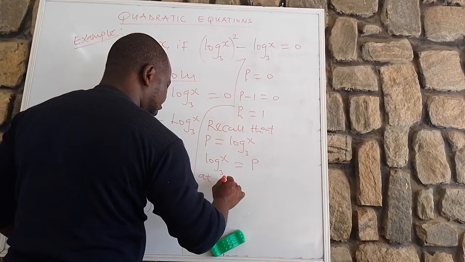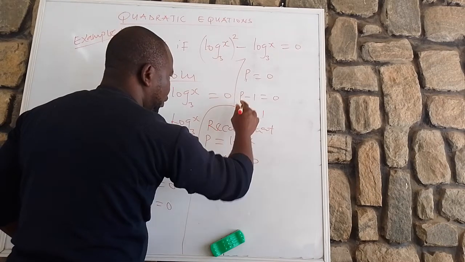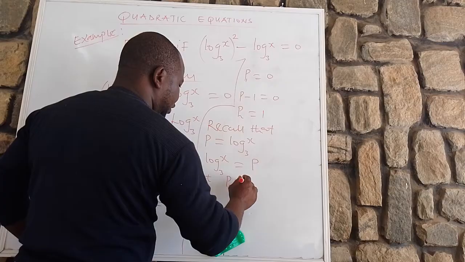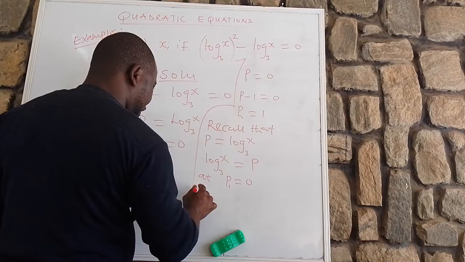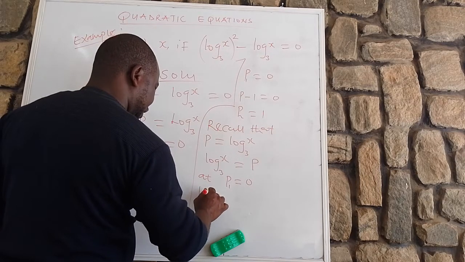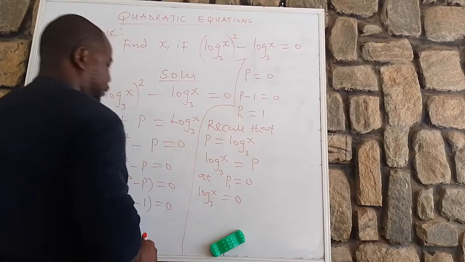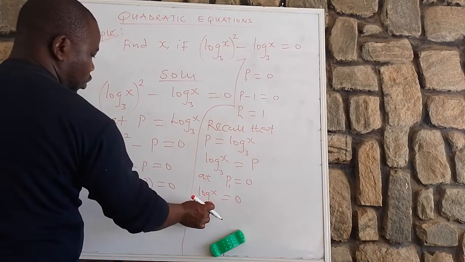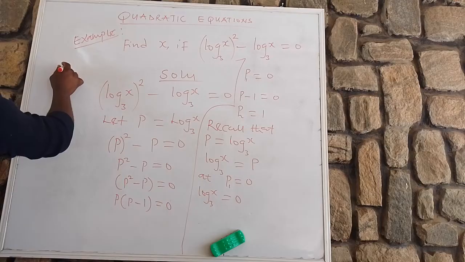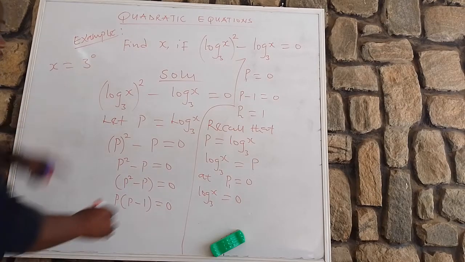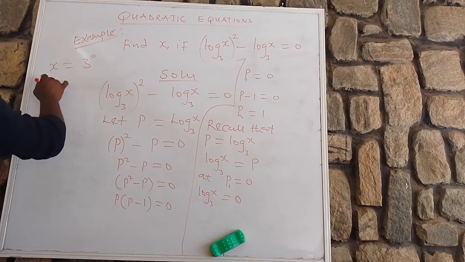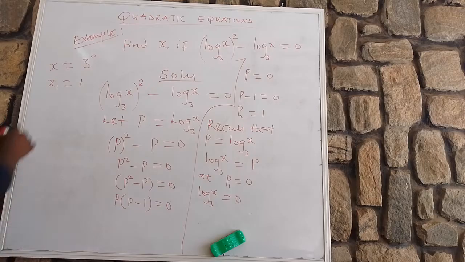P1 is 0, right? So log x base 3 is equal to 0. If you take log on both sides, x is equal to 3 raised to the power of 0. Anything raised to power 0 is what? 1. That is mathematics for you.